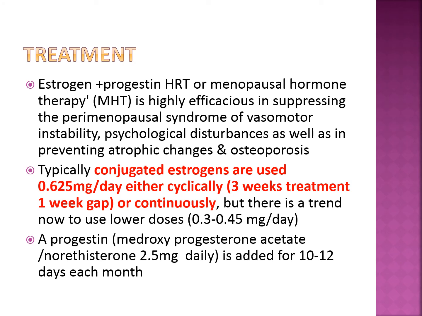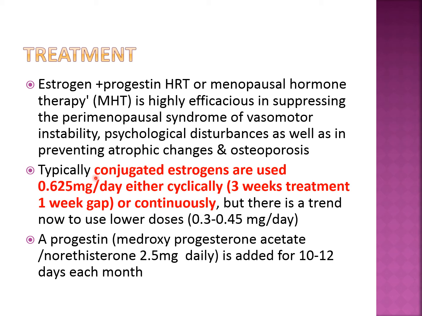Now coming to the treatment of menopausal syndrome, that is HRT, hormone replacement therapy, we are giving both in combination, estrogen as well as progesterone. It is also called menopausal hormone therapy, MHT, apart from HRT. It is highly efficacious in suppressing the perimenopausal syndrome. Perimenopause means before menopause, that is premenopause, and after menopause, there is postmenopause. Some years of premenopause, some years of postmenopause. That is called perimenopausal syndrome of vasomotor instability. It is highly efficacious in suppressing these psychological disturbances as well as preventing the atrophic changes and osteoporosis.